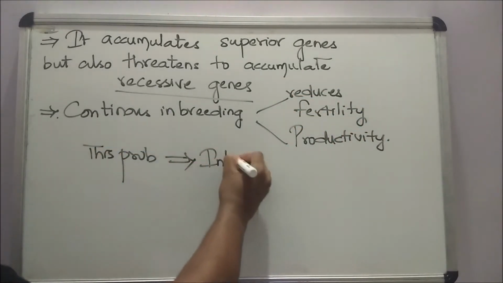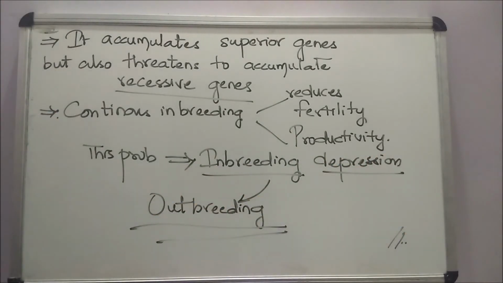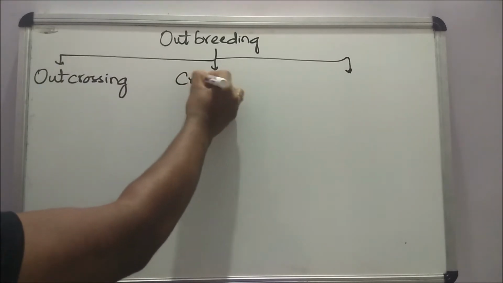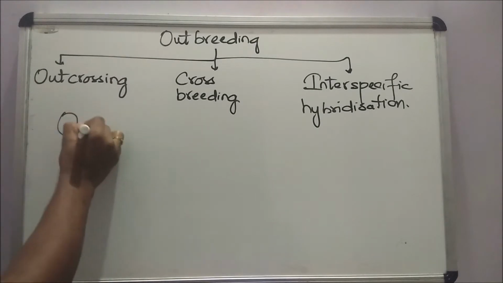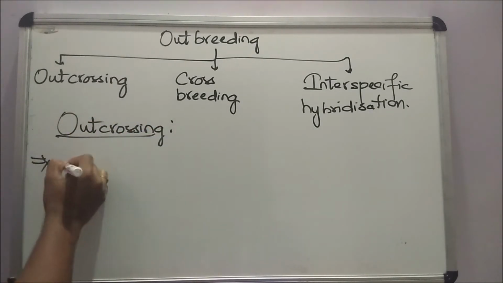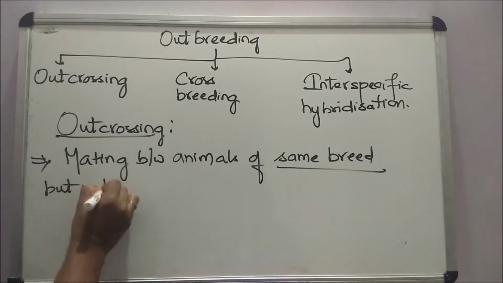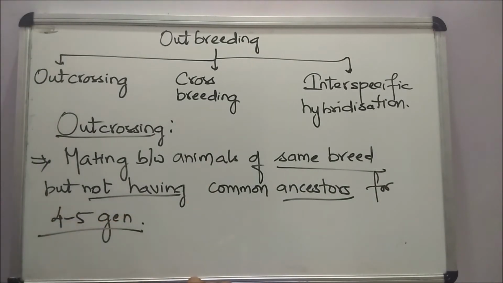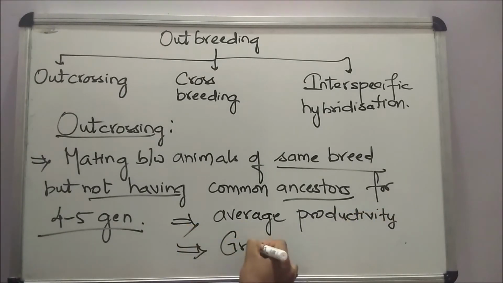There is such a problem called inbreeding depression. This inbreeding depression has a solution. The only solution is outbreeding. Now, outbreeding is broadly classified into three things: outcrossing, crossbreeding, and interspecific hybridization. What is outcrossing? It is the mating between animals of the same breed but not having common ancestors for 4 to 6 generations. It is usually used for animals which have below average productivity and growth rate.